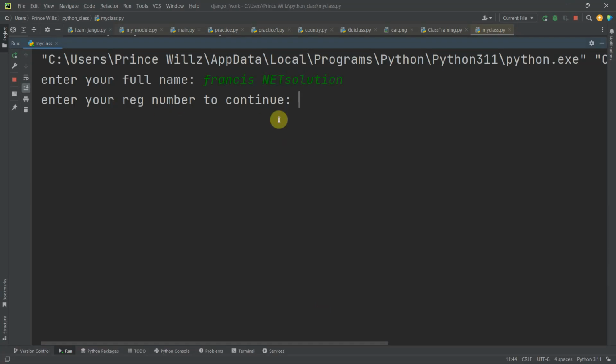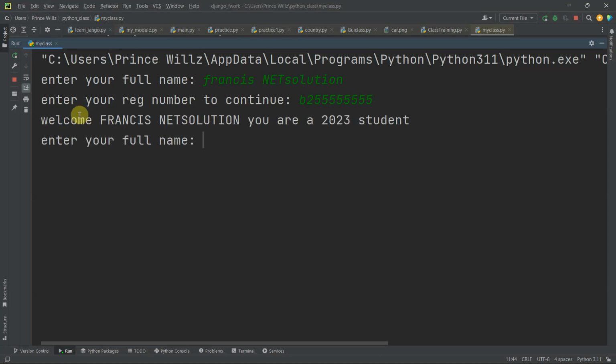Now, we want to get it correctly. We want our reg number to start with B2. If you start with B2, you are a 2023 student only if the reg number is up to 10 digits. Let's make this up to 10 digits: 1 2 3 4 5 6 7 8 9 10. If I hit enter, it says welcome Francis Net Solution, you are a 2023 student.